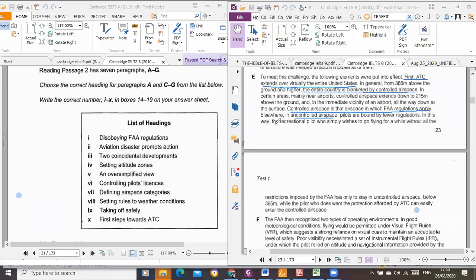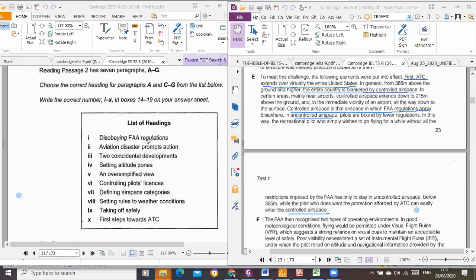Don't forget, I'm still treating the list of headings, so I'm not going really into details. They are talking about the airspaces here. So what is the heading you are going to give paragraph E, which was our number 4?